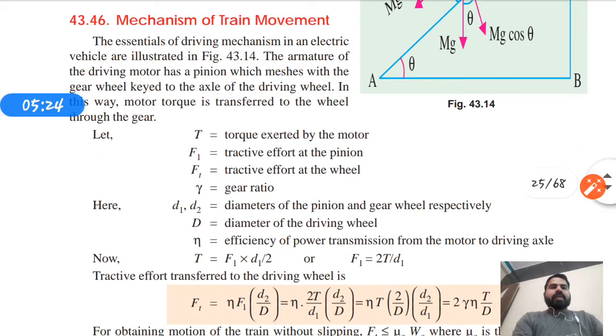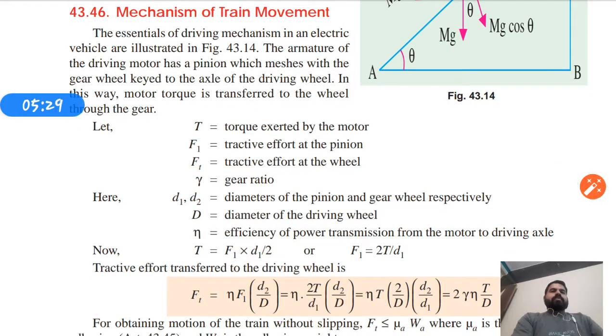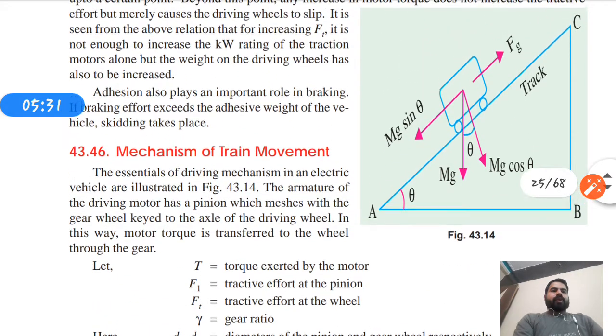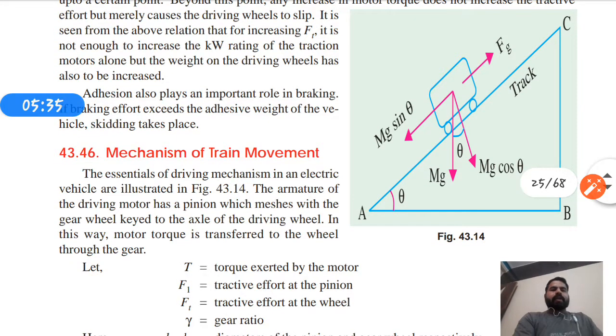Now the mechanism of train movement. This is figure 43.14, which is involved in this article. The essentials of the driving mechanism in an electric vehicle are illustrated in this figure, where Fg is the force, and mg sin theta and mg cos theta are the components of mg.